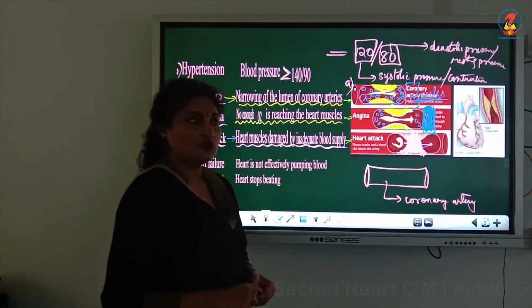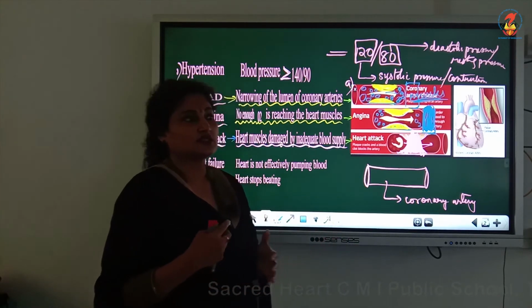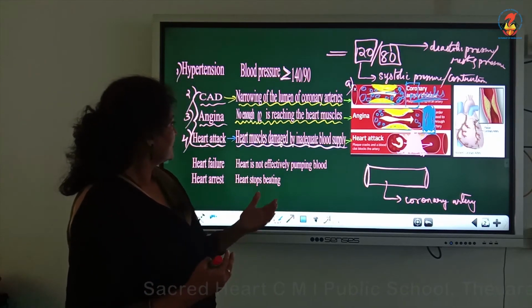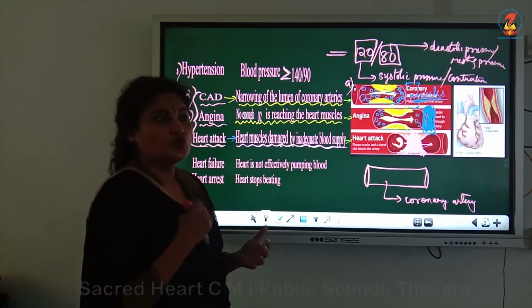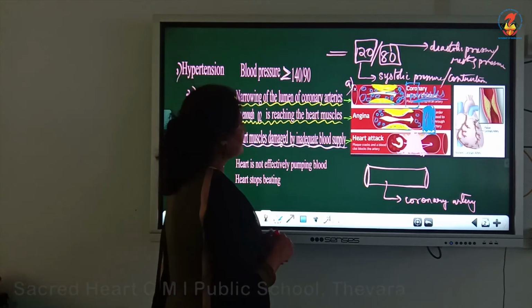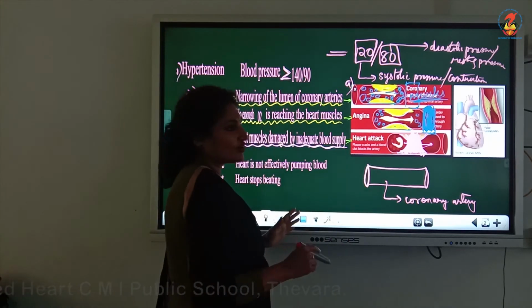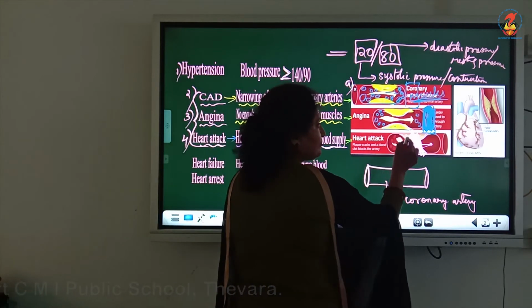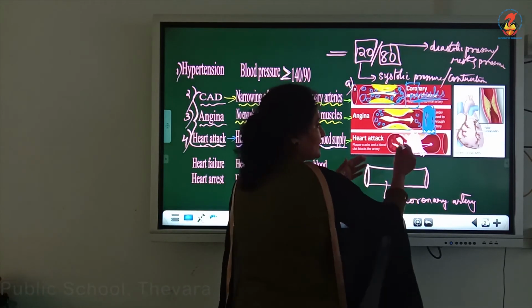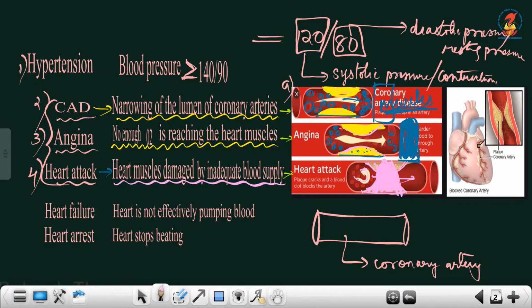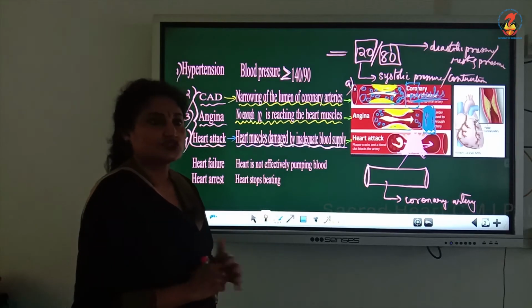And as I told you, the symptom of angina is acute chest pain. And last we have heart attack, the most chronic. What happens is the plaque that is built up. In both the cases we see the plaque, but now the plaque goes beyond control, bursts and breaks, and once it breaks, the supply of blood to the cardiac musculature is obstructed. There is no supply to the cardiac musculature and it results in heart attack, sure death.